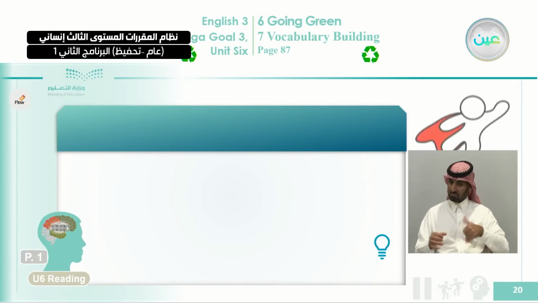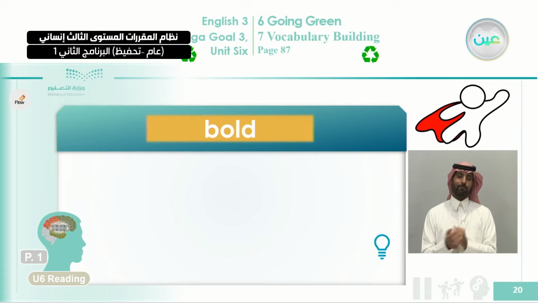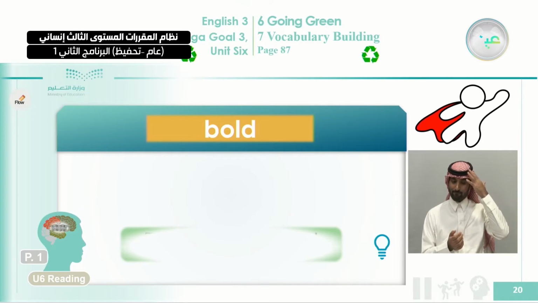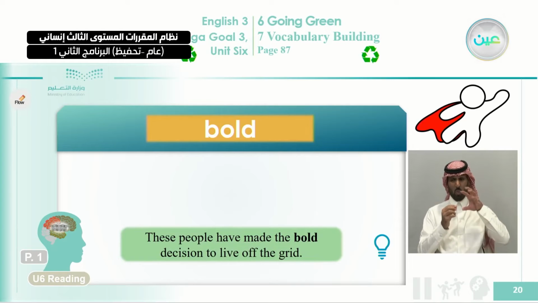Now here we're talking about bold, okay, this is an adjective. You can find it in this sentence here. These people have made the bold decision to live off the grid. Now here the writer is describing the decision that the people made as bold.